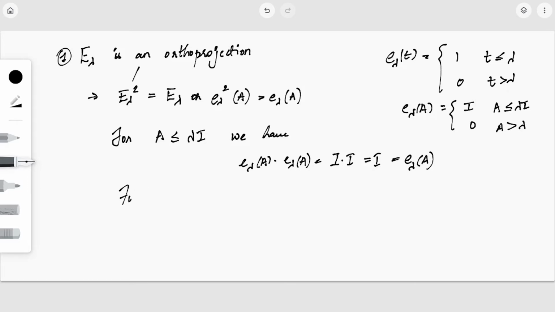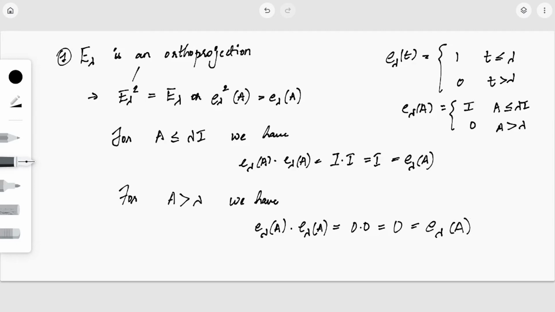Now for A greater than lambda, E lambda of A is 0, that is again the 0 function, which is again E lambda of A. So we get E lambda square of A is equal to E lambda of A, and hence we can say that capital E lambda square is equal to capital E lambda.